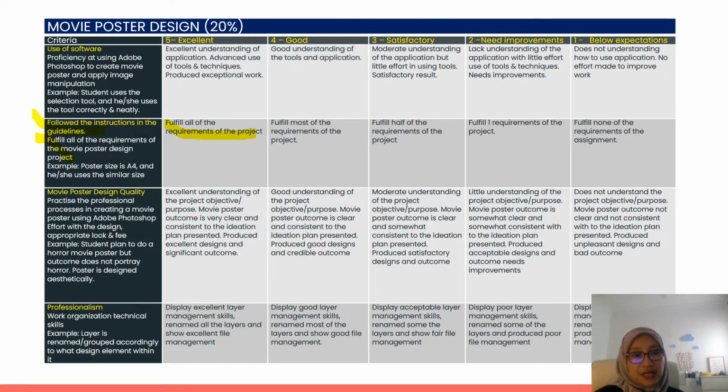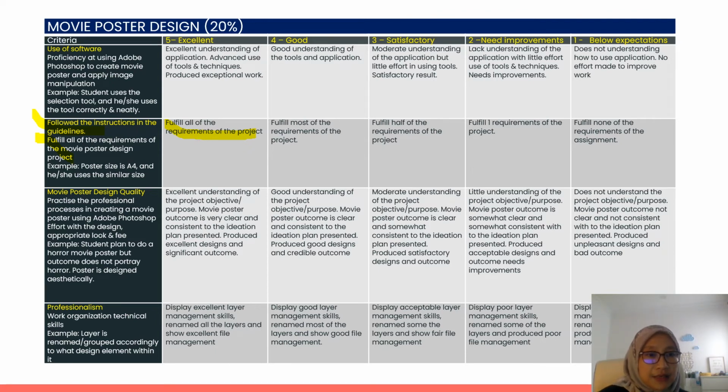And the third criterion is the movie poster design quality. We want to see that you practice the professional process in creating a movie poster using Photoshop, with your efforts and the design having an appropriate look and feel. For example, you plan to do a horror movie, but the outcome does not portray horror. So please make sure you know what your output is. You will get 5 if you know your project objective, your movie poster is very clear and consistent with the ideation plan that you presented in week 7, and of course you produce excellent design and significant outcome.